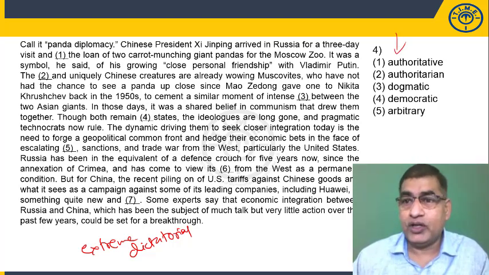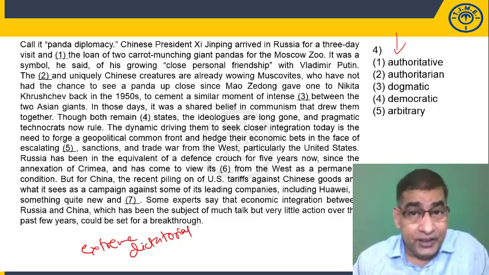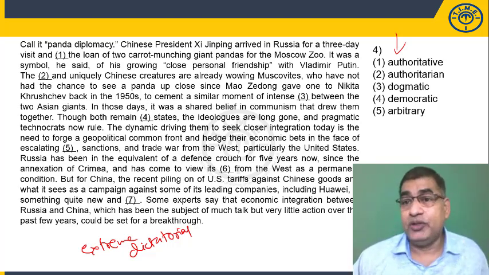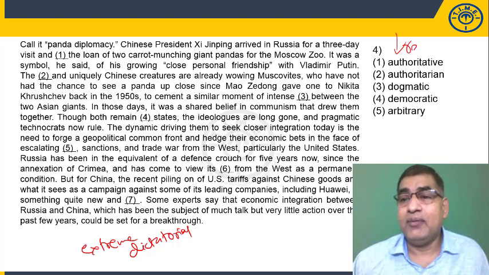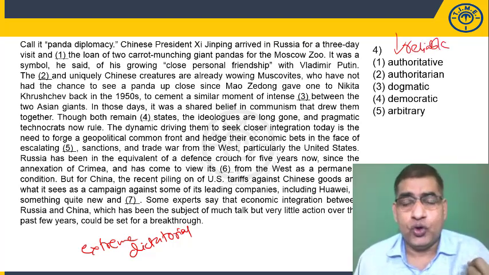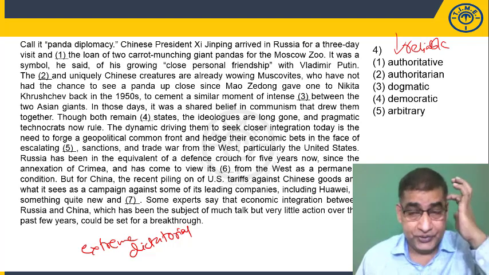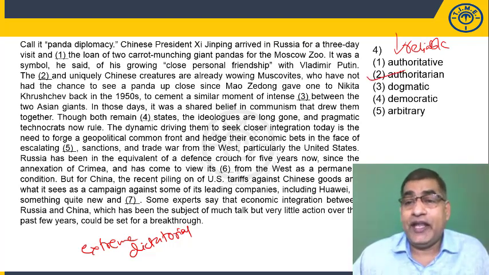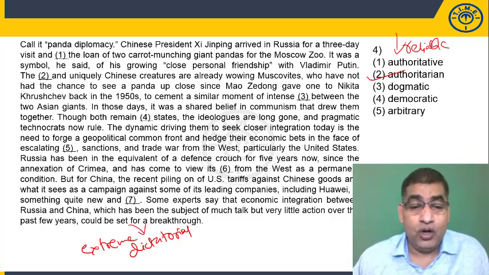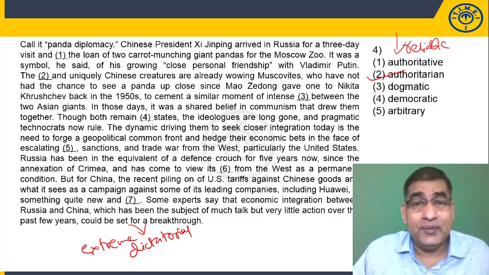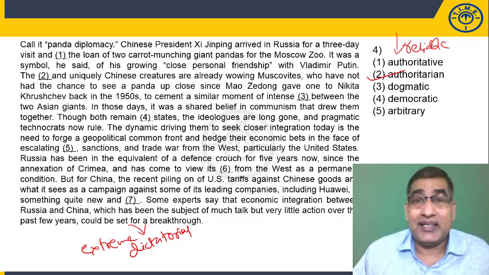Authoritative, a word that could be misunderstood to mean dictatorial, but it actually means a reliable source of information. When we talk about an authoritative source of information, we are talking about someone reliable, who can be trusted. That's what authoritative means. Authoritarian, the second word, means exactly what dictatorial means, like the former China and former Russia were. So 2 is possible.